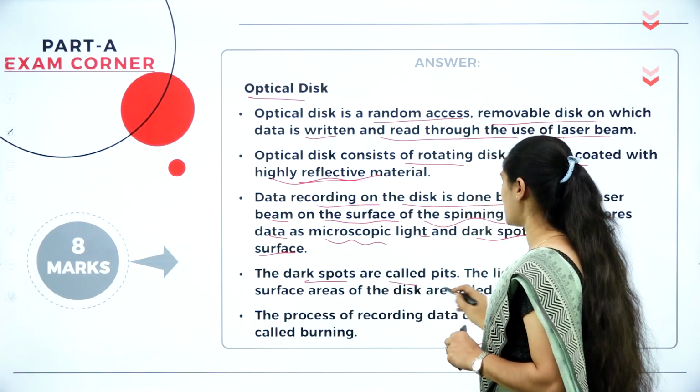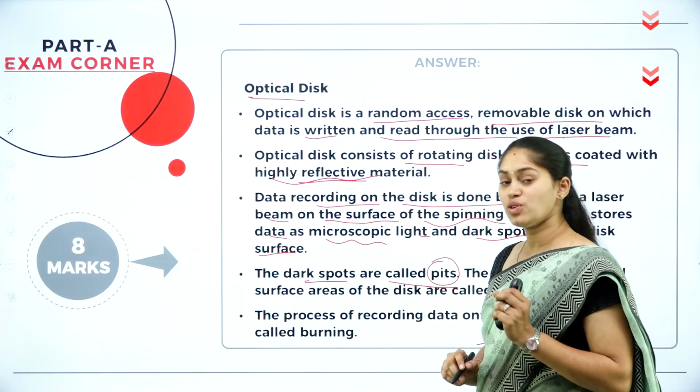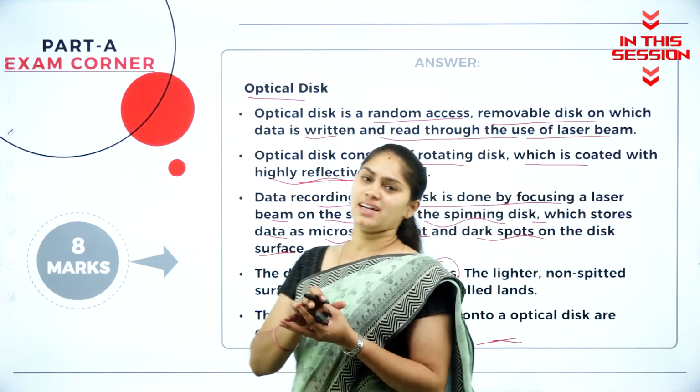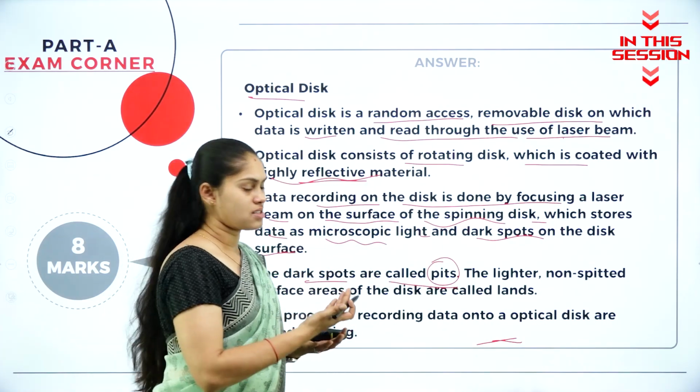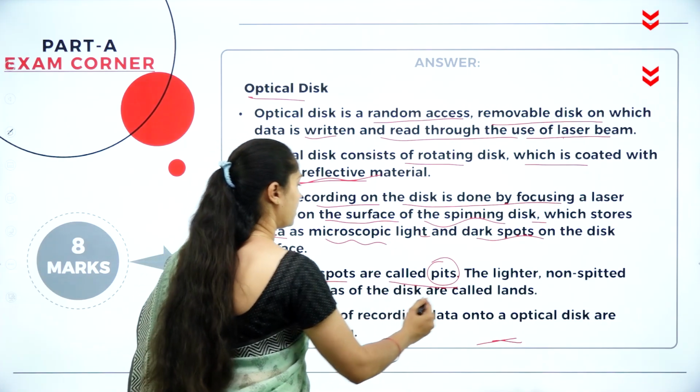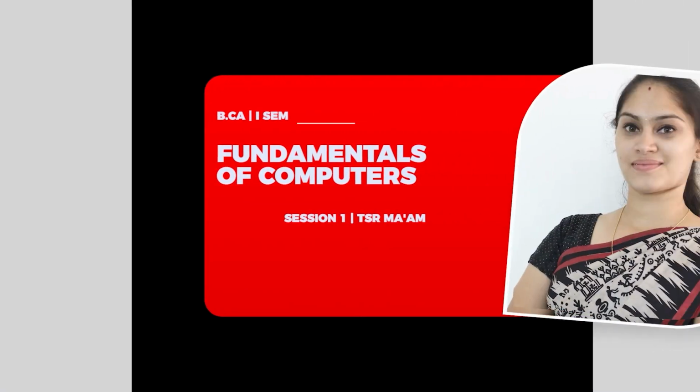That dark spots is considered as what? Pits. So if it is not filled by data, if we don't have any dark spots on that circular plate, then we call that as a land.